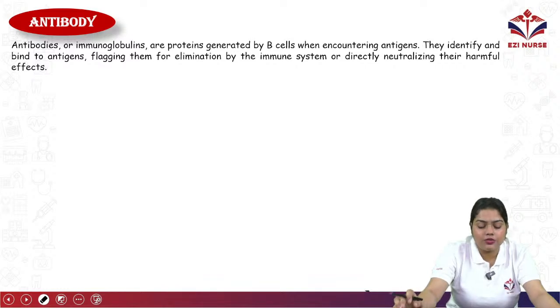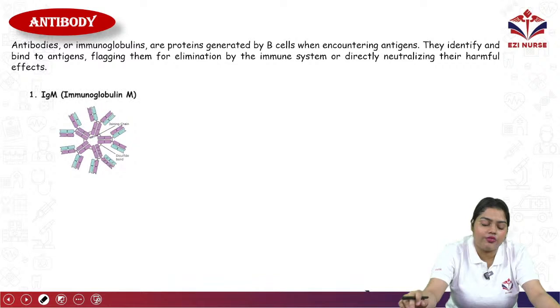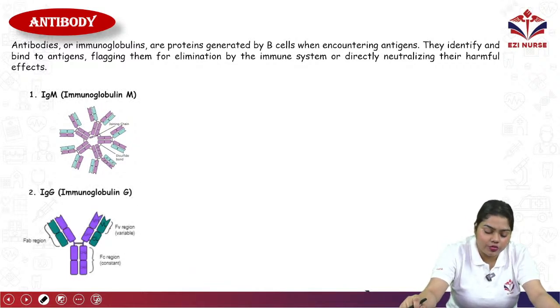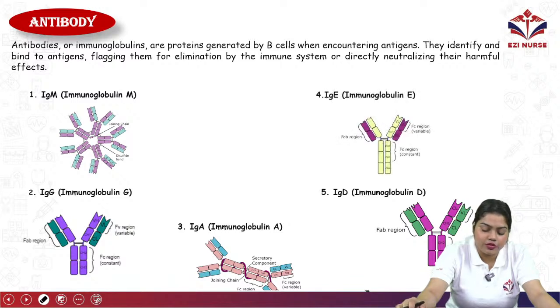Antibodies are immunoglobulins, the proteins generated by the B cells when they encounter antigens. They identify and bind to the antigen, like flagging it for elimination by the immune system or directly neutralizing its harmful effect. So we have immunoglobulin A, immunoglobulin M, immunoglobulin G, immunoglobulin E.